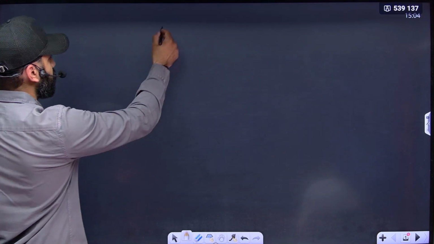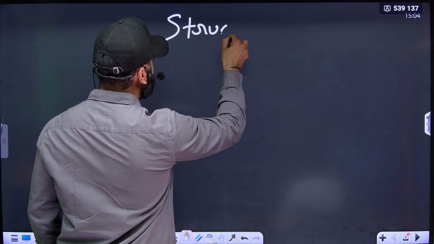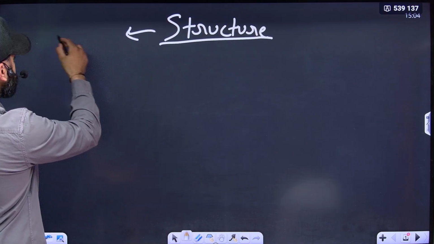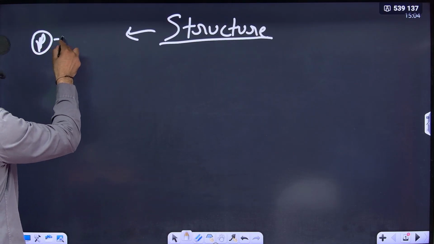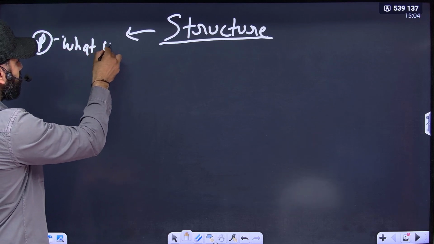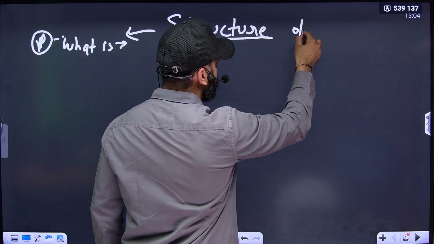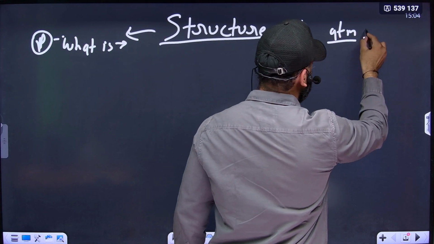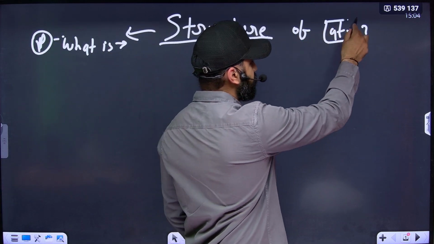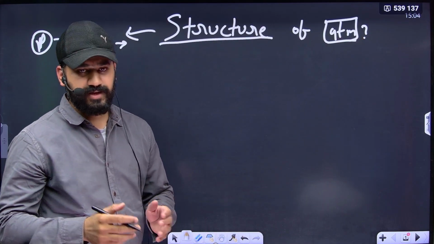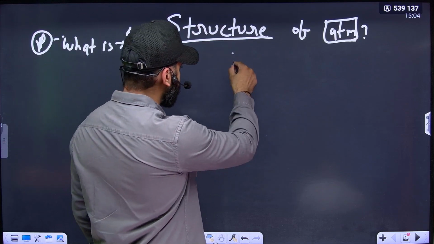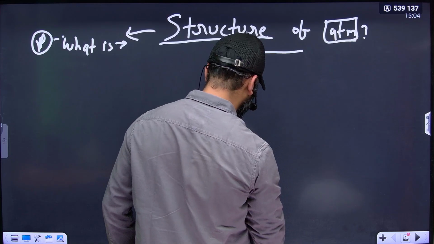The first question is that they simply ask what is the structure of atmosphere. So you have to start from what is atmosphere: the envelope of gases surrounding the earth is known as atmosphere. Then start with structure. First of all, let us understand through a diagram.